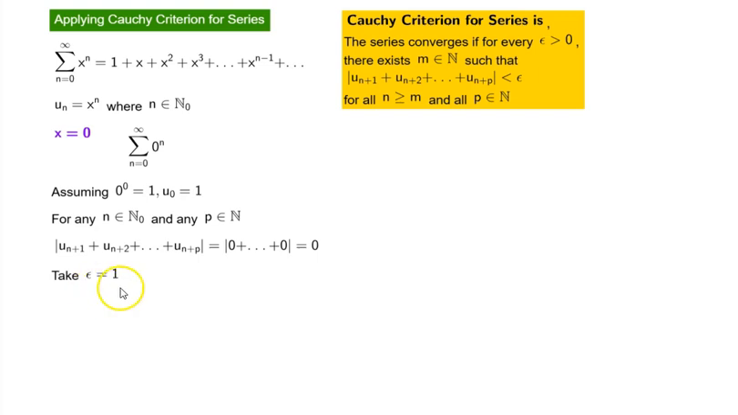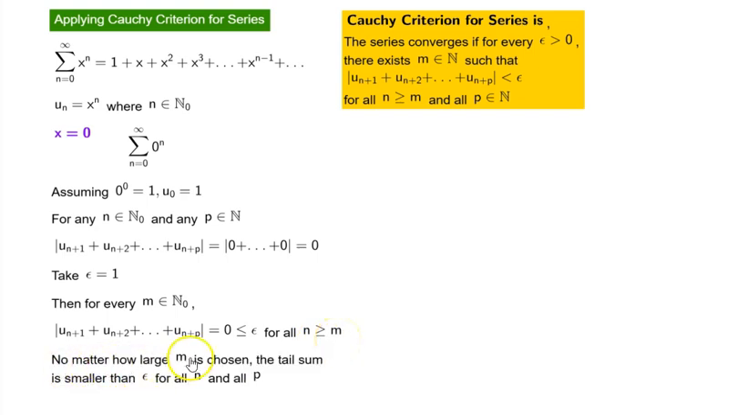Now take epsilon equal to 1. Then for every m in N sub naught, the absolute value of the tail series is equal to 0, which is less than or equal to epsilon for all n greater than or equal to m. So no matter how large m is chosen, the tail sum is smaller than epsilon for all n and all p. What does this mean, all n and all p? It doesn't matter what the value of n is and what the value of p is.